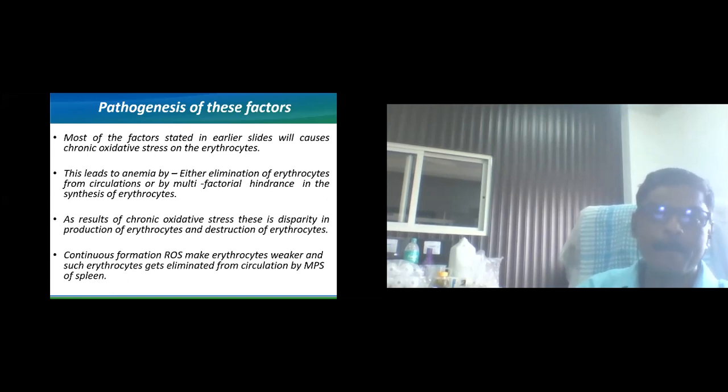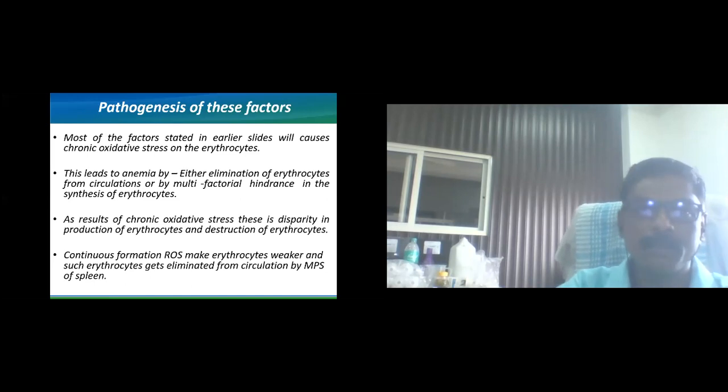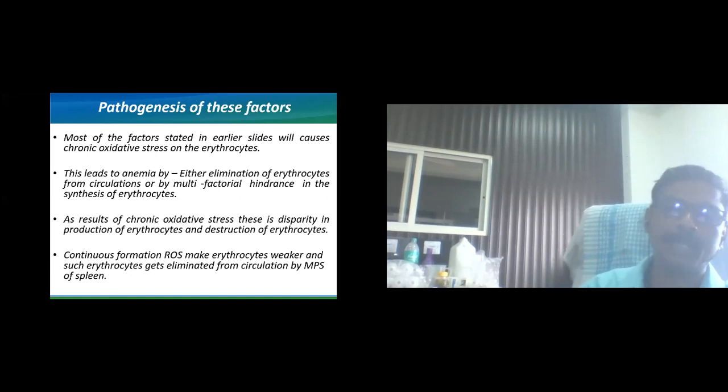Most of the factors stated above are causing chronic oxidative stress over the erythrocytes, which we have never thought of up till now. This leads to anemia either by elimination of erythrocytes from the circulation or by multifactorial hindrance in the synthesis of erythrocytes. As a result of chronic oxidative stress, there is a disparity in the production and the destruction of erythrocytes.